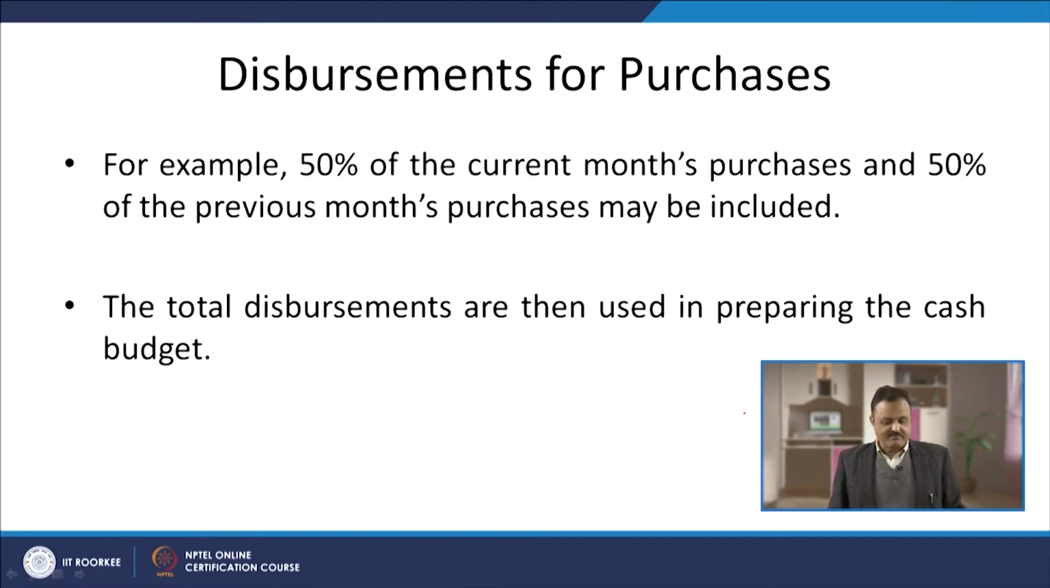Then is the disbursement of purchases. Now, it is written here, read it. For example, 50% of the current month's purchases and 50% of the previous month's purchases may be included. So, it means the terms and conditions with the suppliers are that whatever supplies they make to the end user, or the firm who is manufacturing the finished product, 50% of the payment will be made in the current month and 50% will be postponed to the next month.